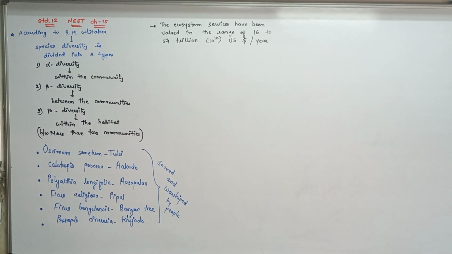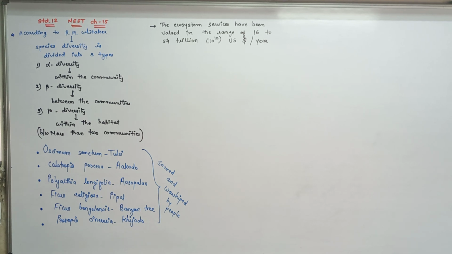So you think about the ecosystem services, all the services here. We obtain a value of 16 to 54 trillion US dollars per year. So every year, every ecosystem performs different services.